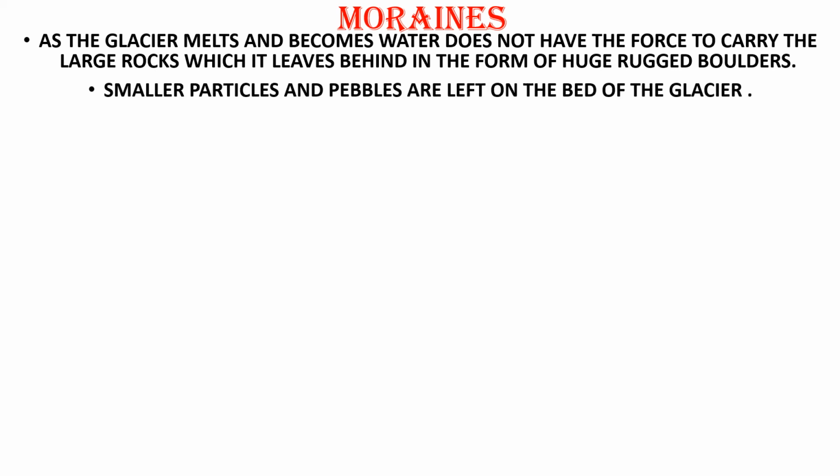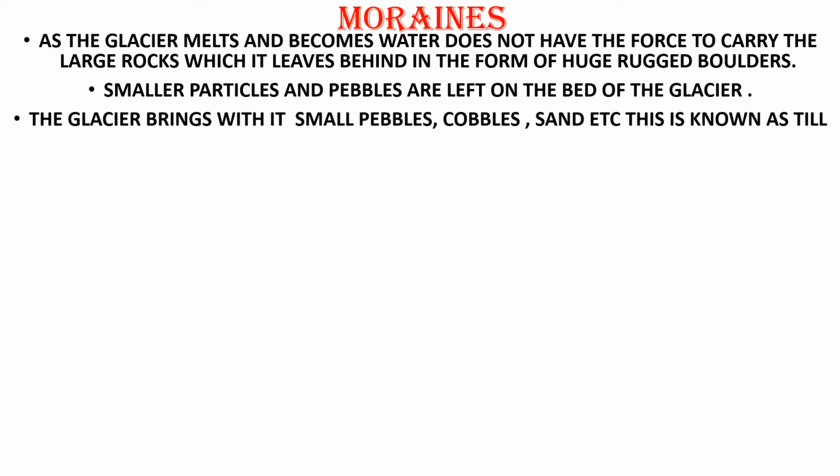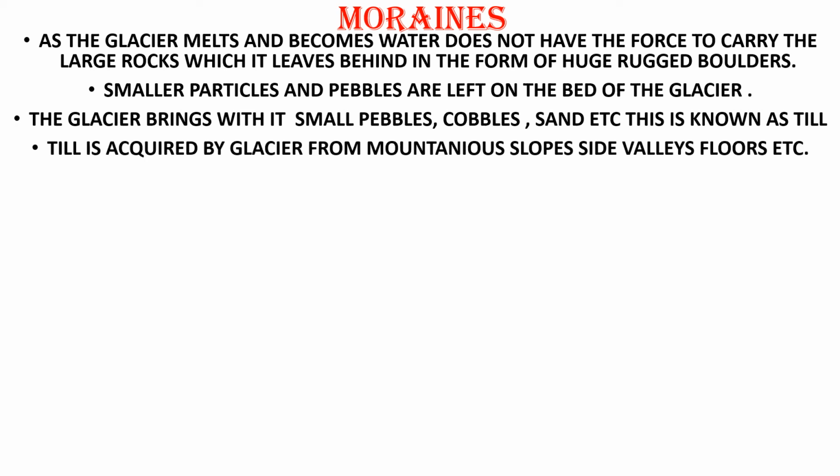So smaller particles and pebbles are left on the bed of the glacier, and the glacier brings with it small pebbles, cobbles and sand, etc. And this collection of pebbles, cobbles and sand is called till. Till is acquired by a glacier from mountainous slopes, side valleys and floors.